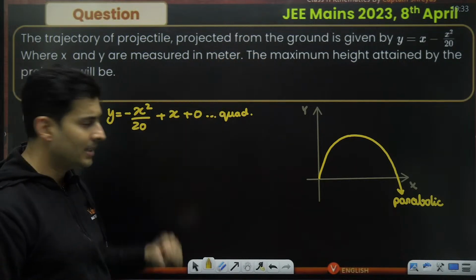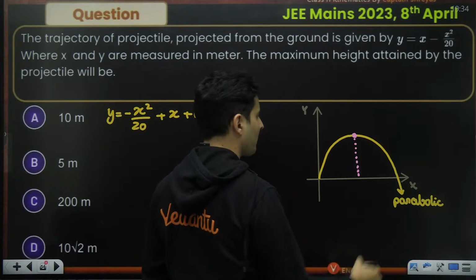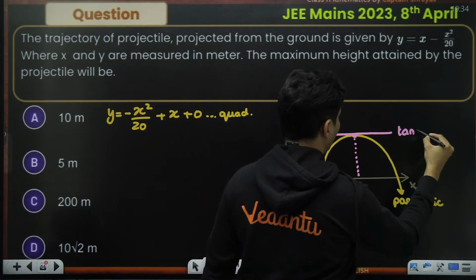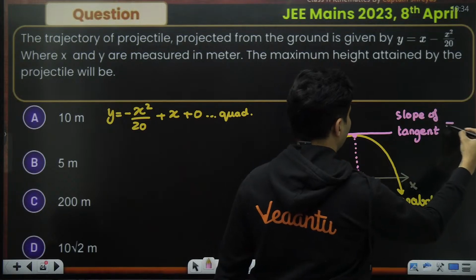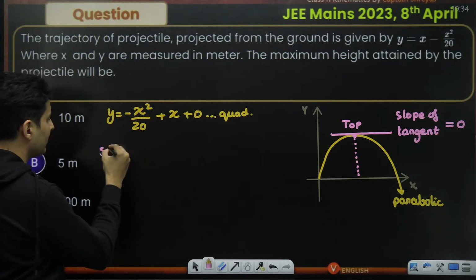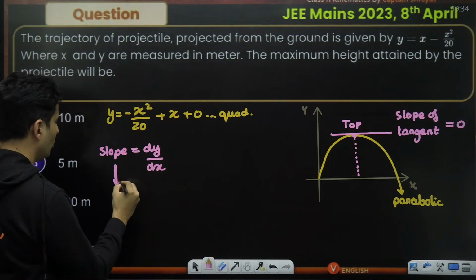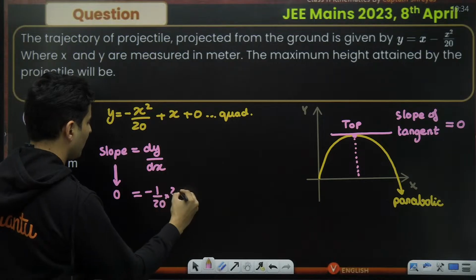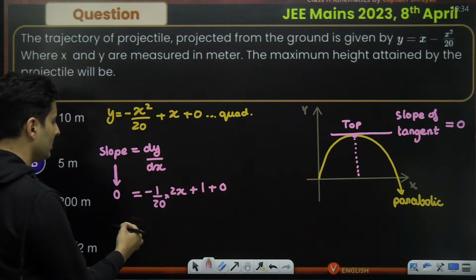The question is to find the maximum height. Oh, we have to find the maximum height. That means this is what we have to find. At this point, if I draw a tangent at the highest point, the slope of the tangent will be a big fat 0 at the top. So how about finding the slope? The slope is dy/dx. I'm just saying that the slope will be 0 at the topmost point. The derivative of this will be -1/20 times 2x, plus x's derivative, which is 1. The constant is not there, anyway, it will be 0.